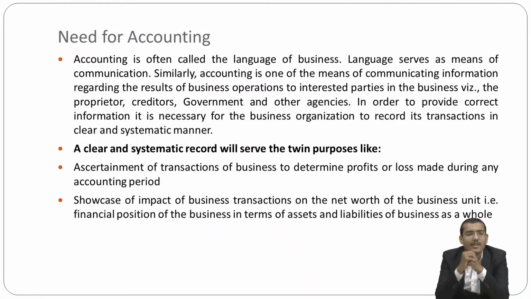First, to ascertain the transactions of the business and determine profit or loss made during any accounting period. Then, to show the impact of business transactions on the net worth of the business unit, that is, the financial position of the business in terms of assets and liabilities of the business as a whole.